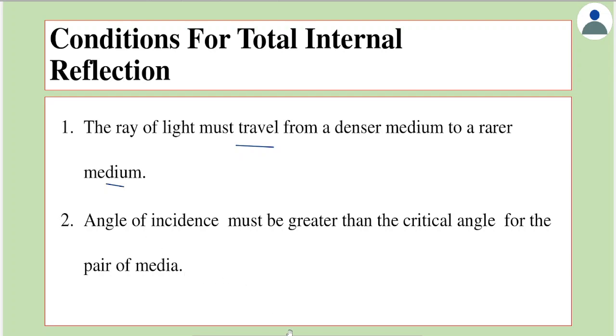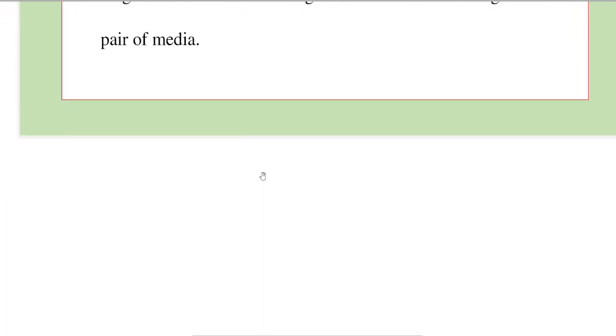That is because if we assume light to travel from rarer to denser medium, think of this as the rarer medium and this as the denser medium. Then if we look at a source of light placed somewhere here, and take one light ray which falls normally, this light ray would move undeviated.